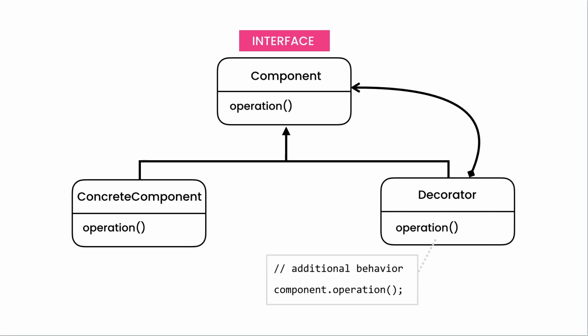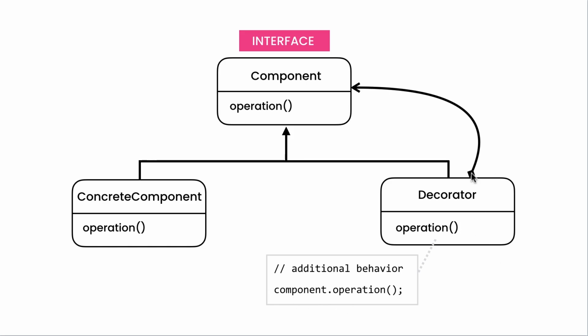Here's the more abstract structure of this pattern that you find in the Gang of 4 book. So we have this component interface. This component declares an operation, and this is the operation that we're going to add additional behavior to. So we have a basic concrete implementation of this component, and we have a decorator that also implements this operation. In this implementation, we have some additional behavior, and then we call the operation method of this component.